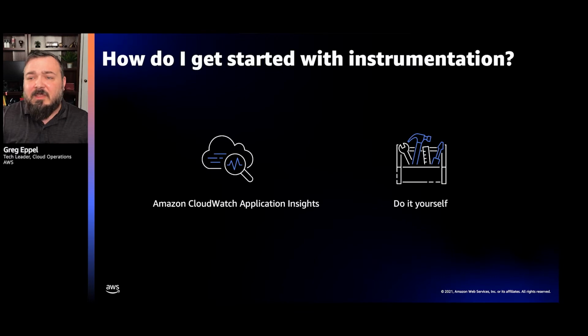And so how do we get started? That's the question. The whole session is based on how do I actually implement this? And the way I would approach this, especially as a .NET developer or engineer, is you have two choices, and these are not one-way doors. It doesn't mean if you go down one of these paths, you can't use the other. But the best way to think about this, the mental model that you should use, is that we have CloudWatch Application Insights, and we have a do-it-yourself method. Now, you can start with Application Insights, and then you can do some other stuff. You can do it yourself on top of that, so you're not just picking one of these and not being able to use the other.